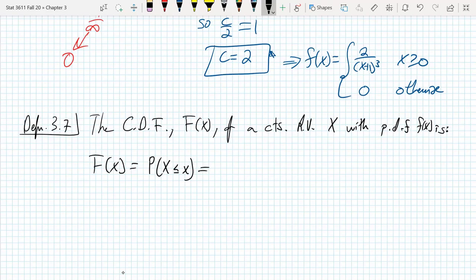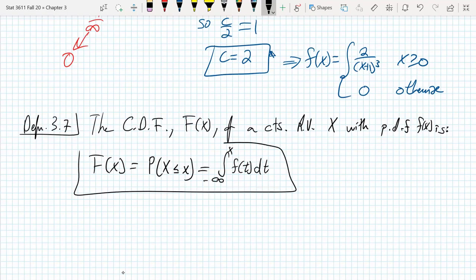And in the continuous sense, right, the probability, then we know we have to integrate. So what are we going to integrate to? We're integrating up to an upper bound of little x, right? This means X is less than or equal to little x. So we integrate all the way up to there from minus infinity, if needed. And so this would be f of x dx. Well, let's not abuse notation here. We already have little x. So this will be, we'll say, f of t dt. There's our